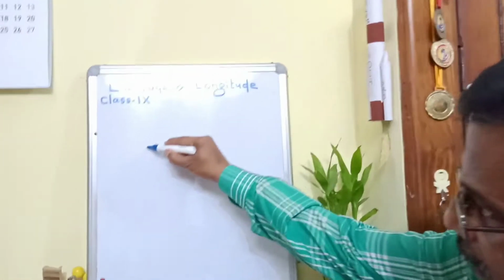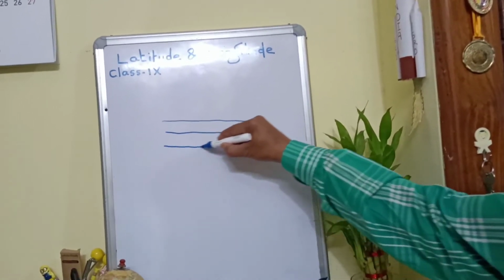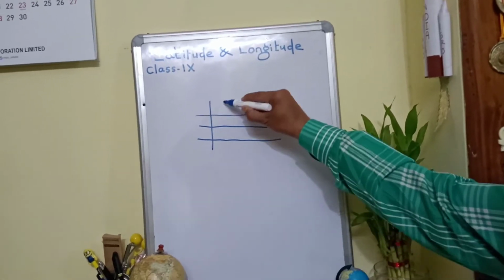In this context, I want to emphasize some important questions. First, what is a grid? A grid is a network of latitudes and longitudes developed on the map or globe. Look at this illustration. These lines are all latitudes and they are equidistant, and these lines are longitudes.